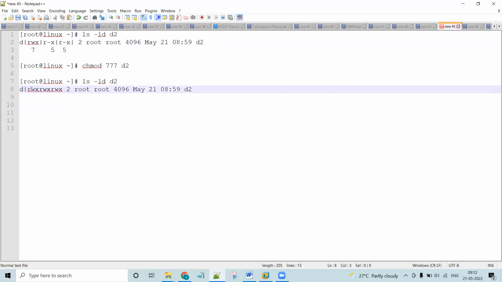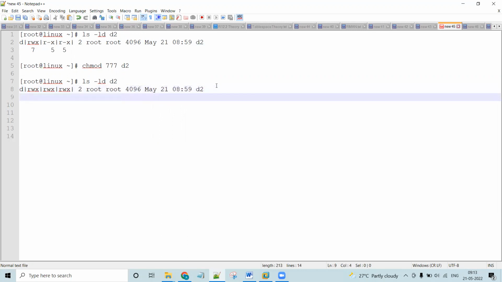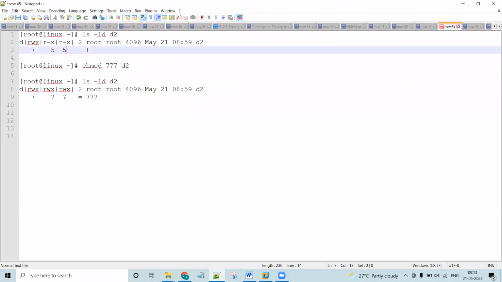Okay, now here after changing, let's put one space after each set of three. You should not make the space and you should not take the time. Whenever I ask, within a fraction of a second you should be able to tell. Here, what is the permission? 4 plus 2 plus 1, 7. So overall permission means 777. Before, the overall permission was 755.